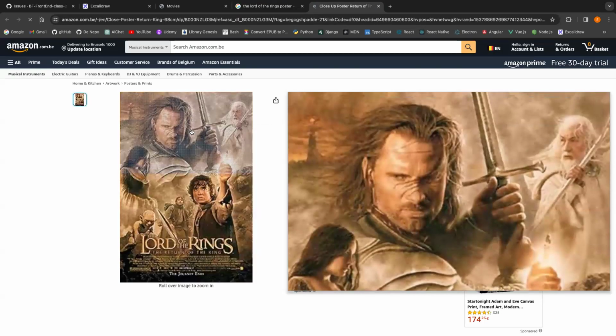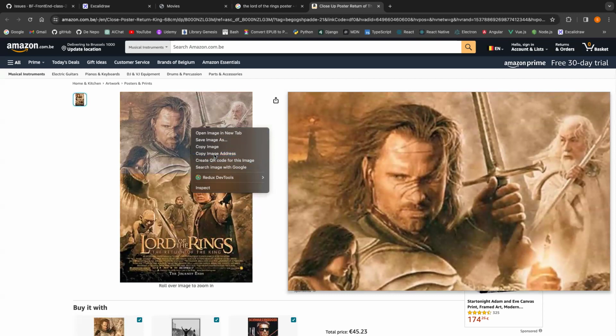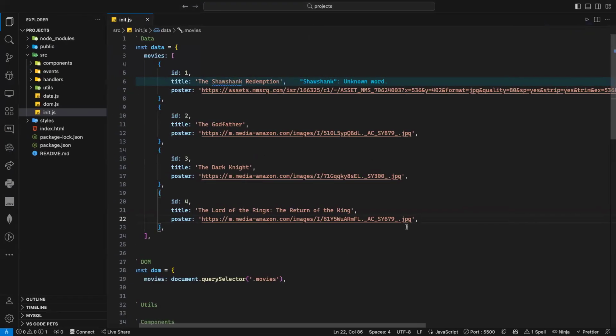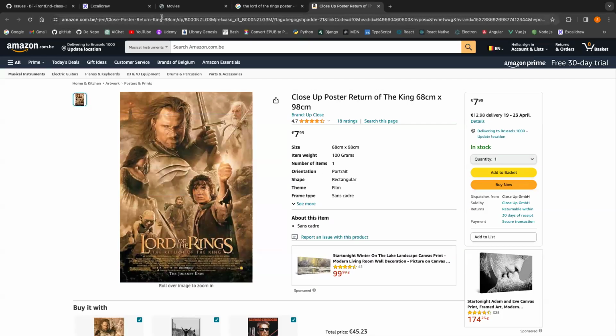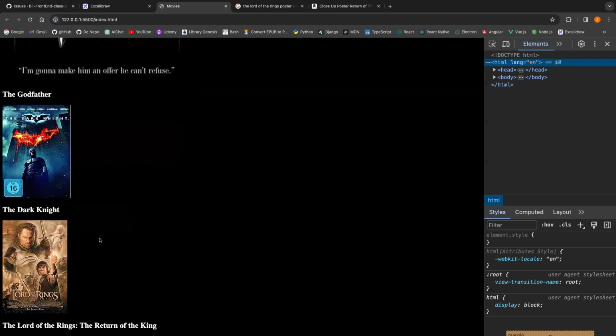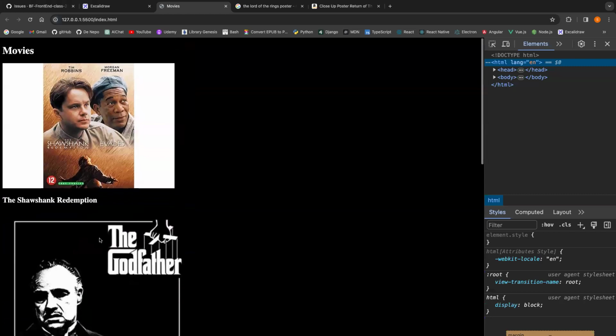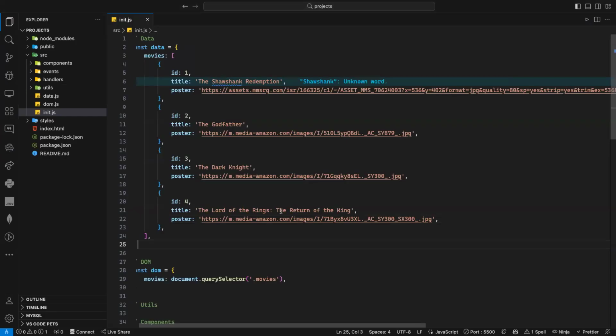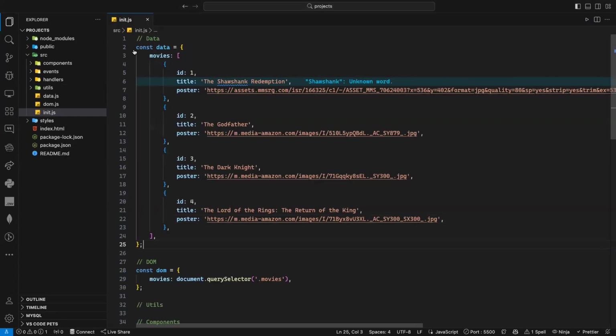I'm gonna copy this one, click, copy image address. And as you can see, I did not change anything in my code. I only change the data. And if your code is good enough, as you can see, it should handle anything. Now I can pass a million movies, it doesn't matter. It will automatically be created. Did you understand the idea, what I'm trying to explain?